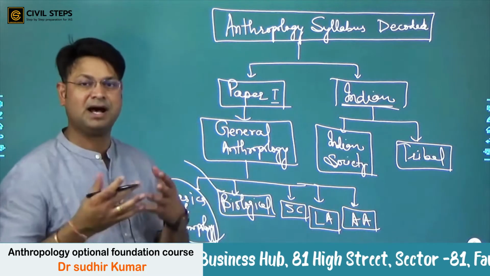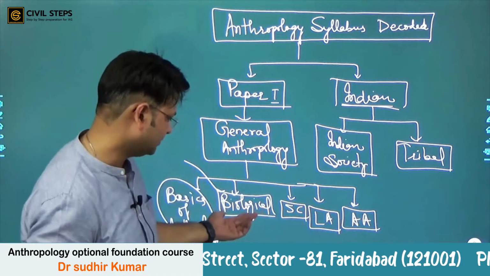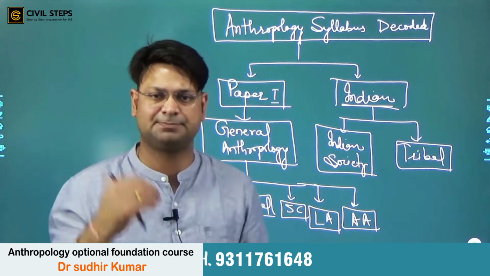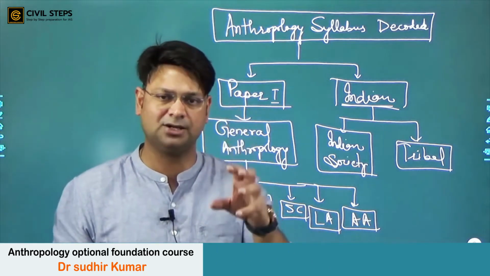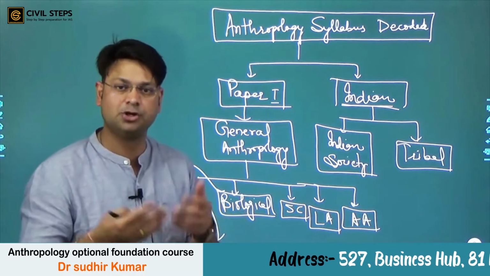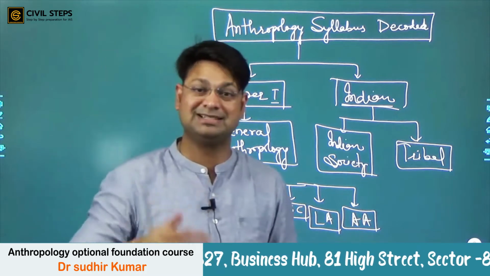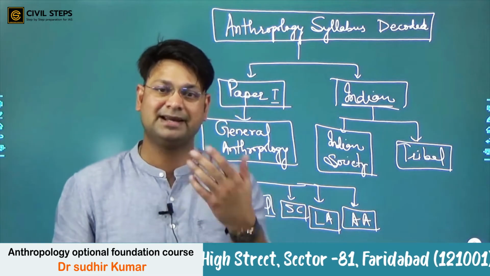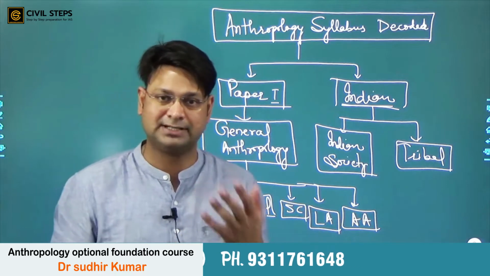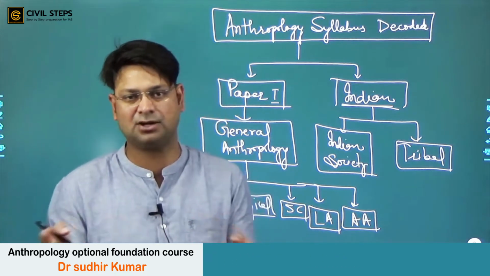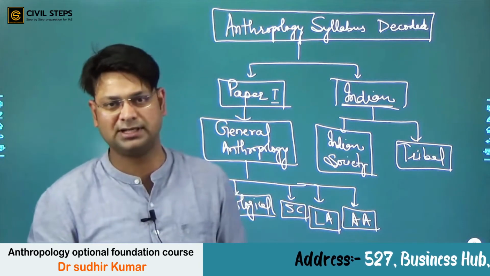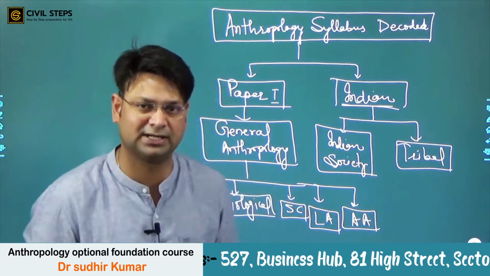Here, what is biological anthropology? Here we will study basically the biological aspect of man, a holistic study of the biological aspect of man. Here we study the origin of man, evolution of man, then genetics, then races, then human growth and development, demographic theories and all demographics, right? How population grows and all these aspects. Then application of biological anthropology.